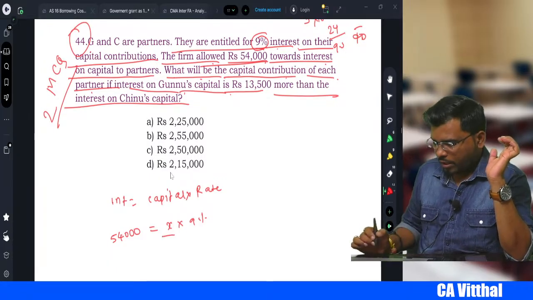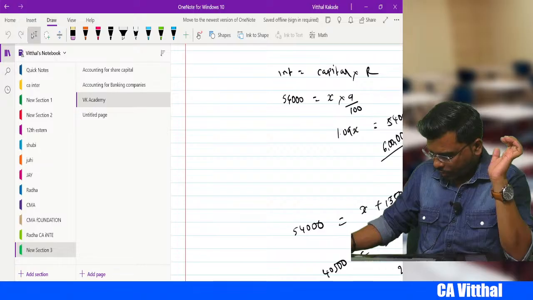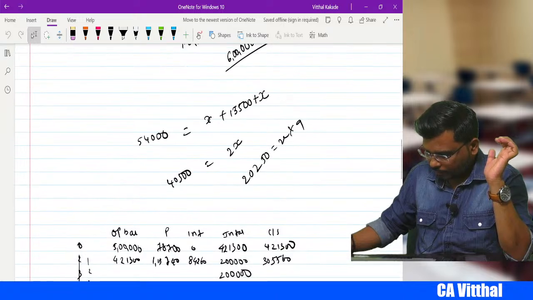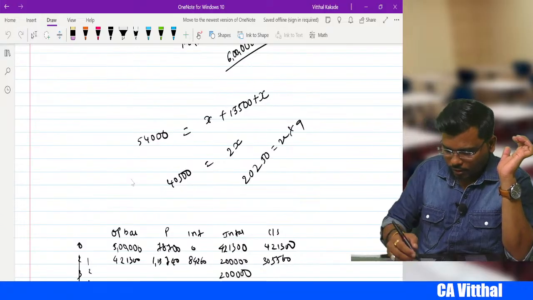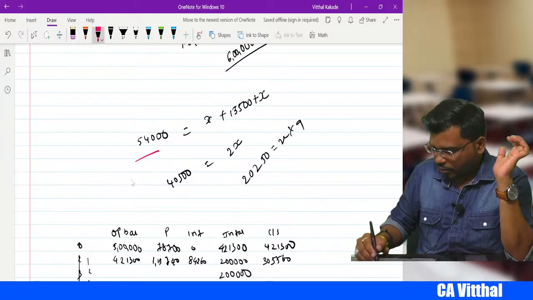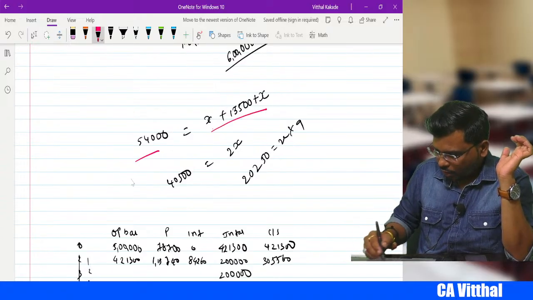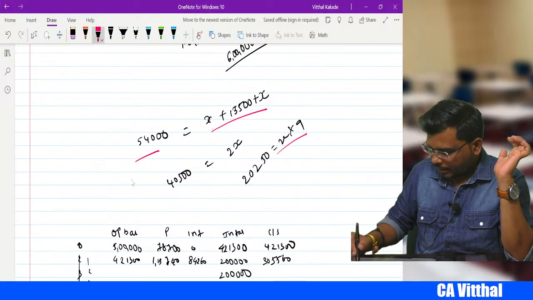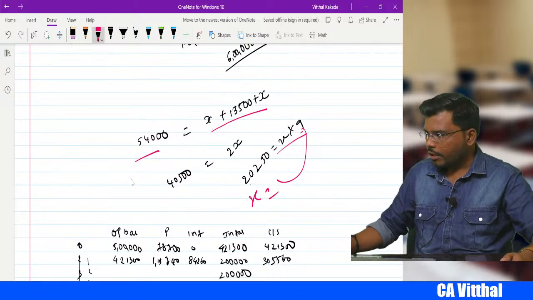So this 9% you take there. Now you solve this one. I have already solved this, so it will save time. See here, 54,000 is equal to x plus 13,500 plus x. So you solve this, you'll get 22 lakhs, and this into 9 will go here. So x is equal to some amount. You try to solve this.